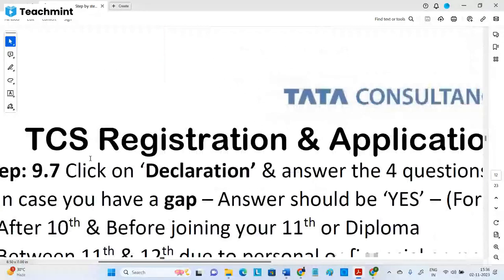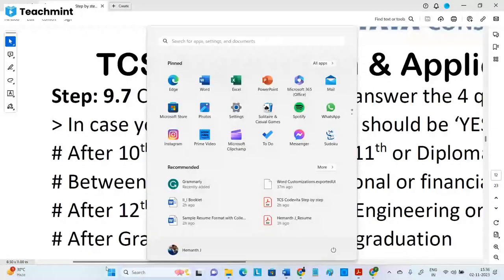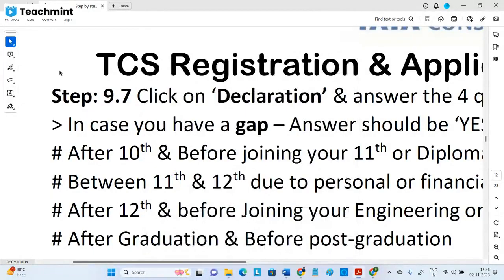Yes. Next, the last one is the declaration. What is the declaration? In general, the majority of companies will not allow you if there is an education gap: between 10th and intermediate, or intermediate and BTech, or during BTech if instead of 4 years you have taken 5 or 6 years, or a detention. Any gap is not entertained in other companies. But here in TCS, it will ask you for details of whether you have a gap or not.